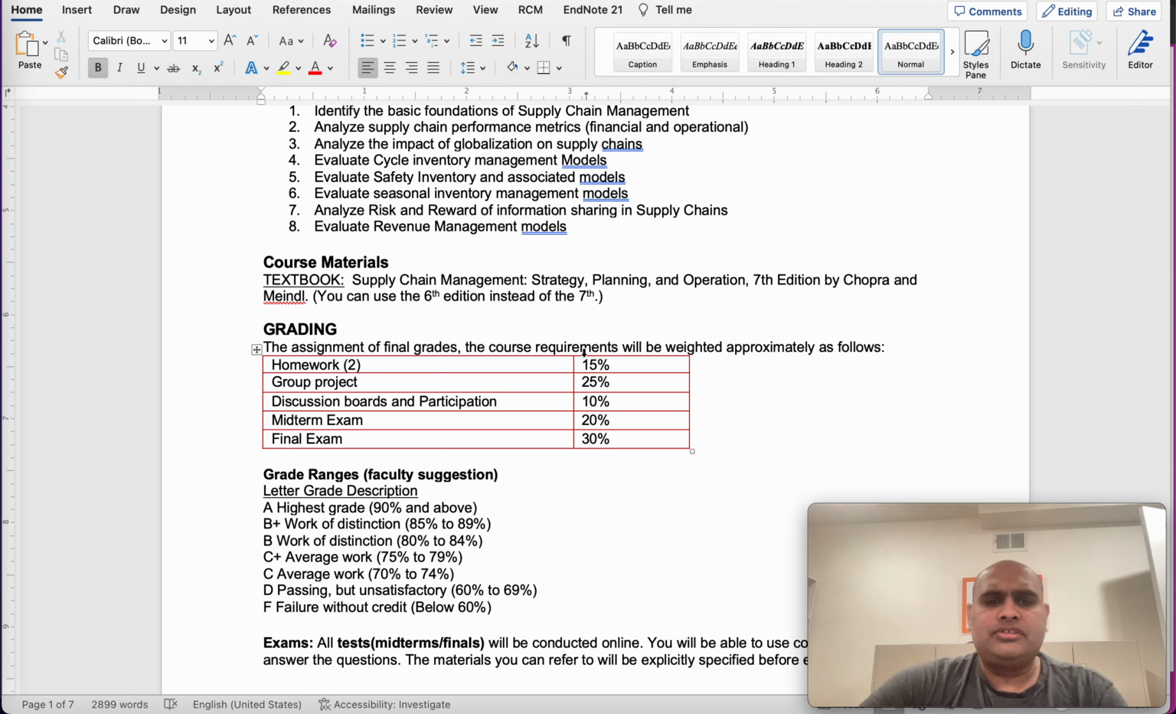Right. So this is how the grading is going to shake down. There'll be 2 homeworks, a group project. The group project is something that I'll talk about in a second. Discussion boards and participation, midterm exam and final exam. So this is how the breakdown is going to be.